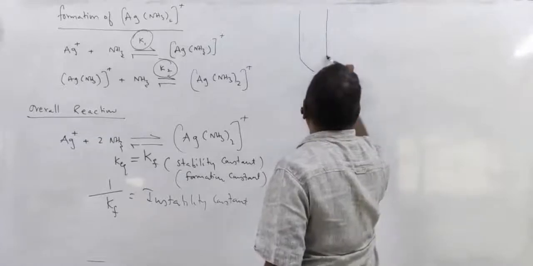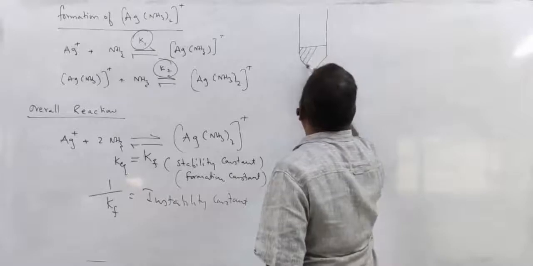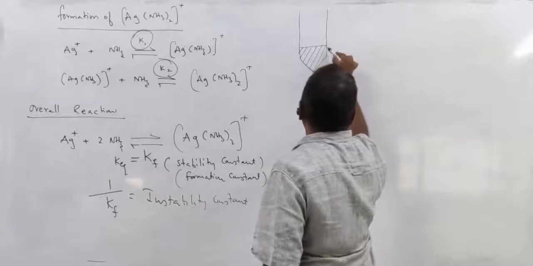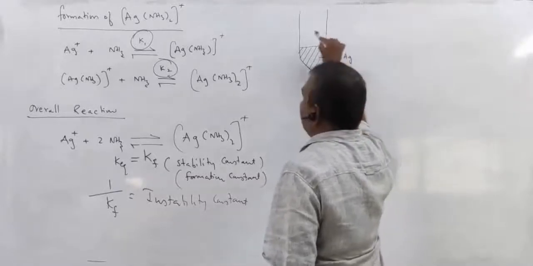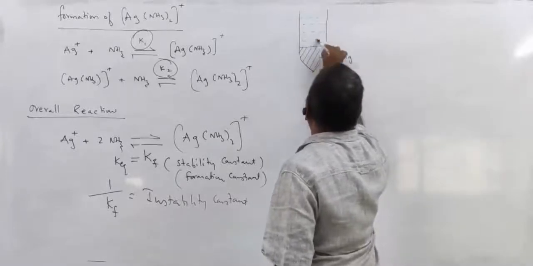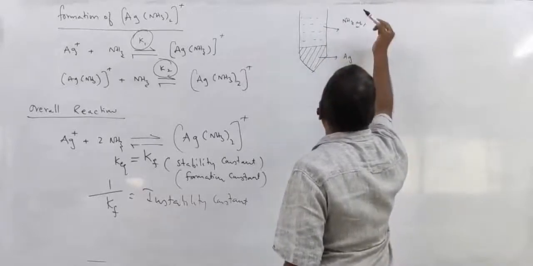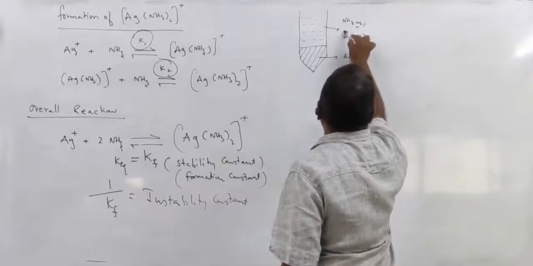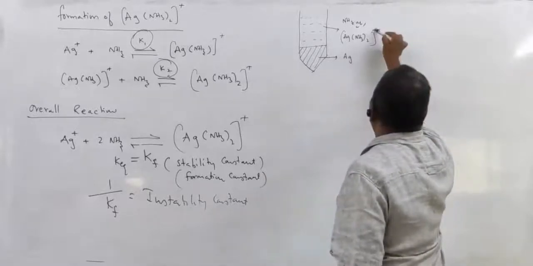Now, for example, here metal silver is placed. Here an aqueous solution is there. This aqueous solution consists of ammonia, and not only that, Ag(NH3)2 plus.